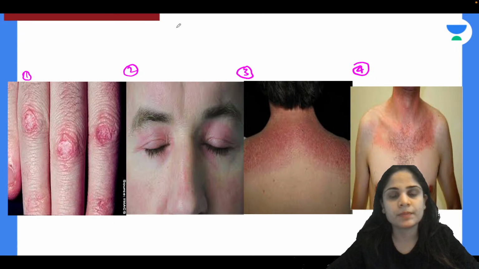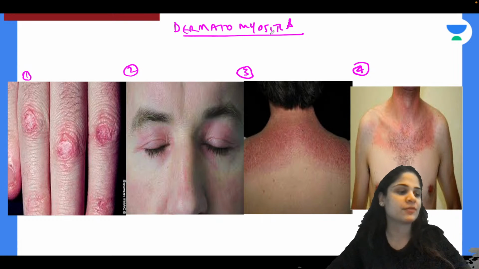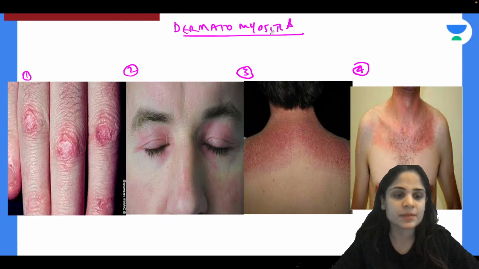Yes, very good, Shoaib. Absolutely correctly identified. This disease is nothing but dermatomyositis. Can you individually identify each of these symptoms for me? Not dermatitis herpetiformis, it is dermatomyositis. Can you individually identify the symptoms for me?